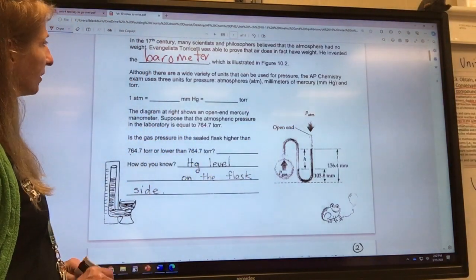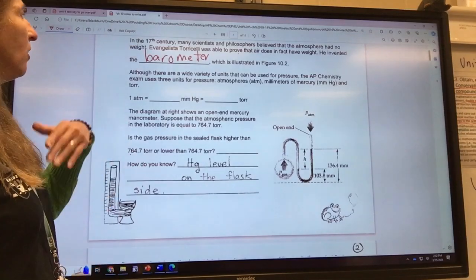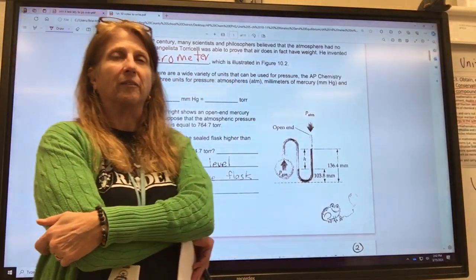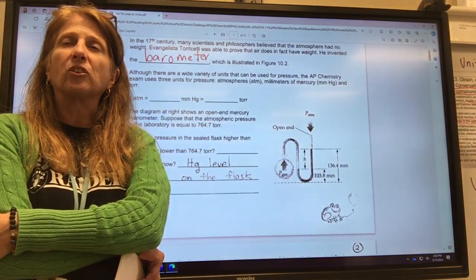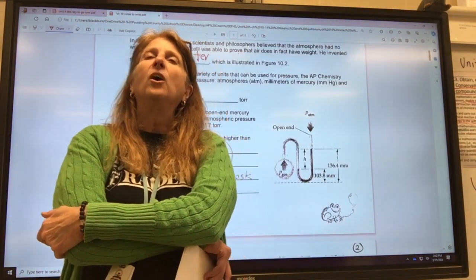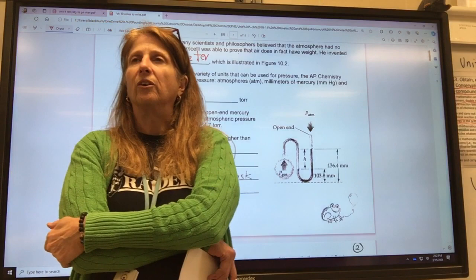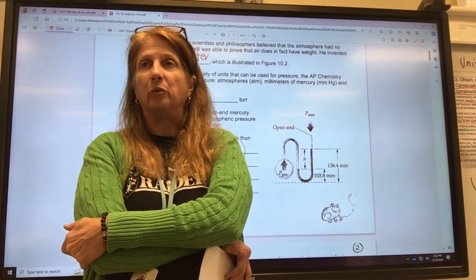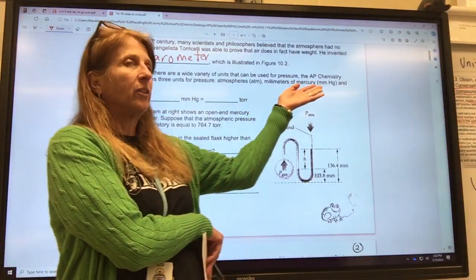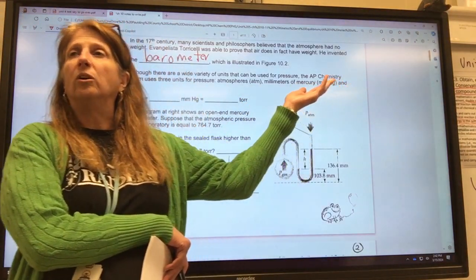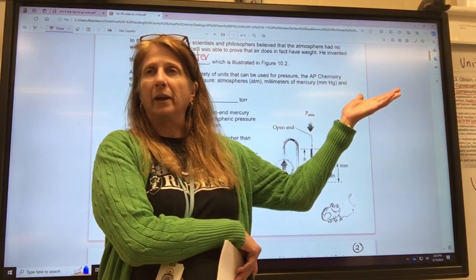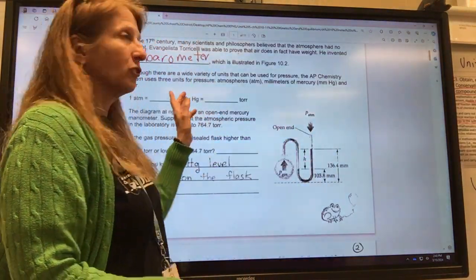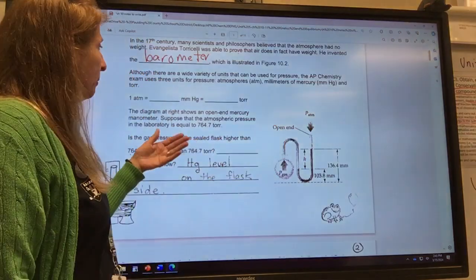Okay, back to what we're talking about. There are a wide variety of units that can be used for pressure, about 7. The reason why is that gases were one of the first things studied closely when chemistry was discovered. So there were scientists all over the world discovering stuff and making up their own units. There's about 7, but in AP Chemistry, wonderfully, they keep it to 3.